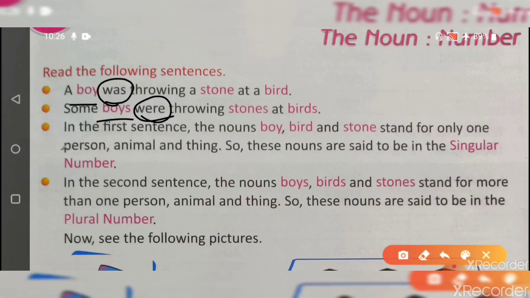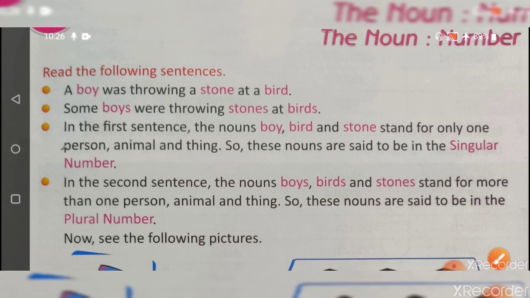If this were "a boy was throwing a stone at a bird," this is singular. And if we did not change the helping verb, it would be "a boy was throwing stones at birds." So the helping verb that we use depends on the number of the subject. If the subject is singular, the helping verb will be in singular form, and if the subject is plural, the helping verb will be in plural form. I hope it is clear to you all.